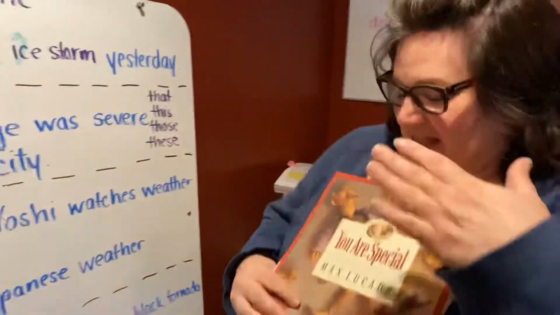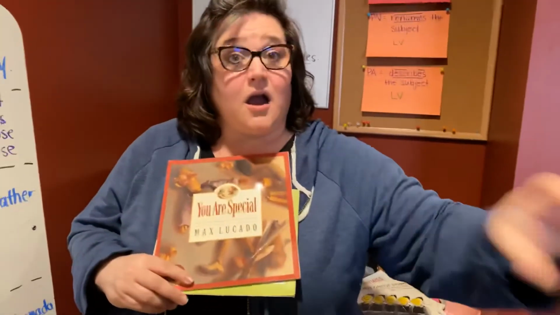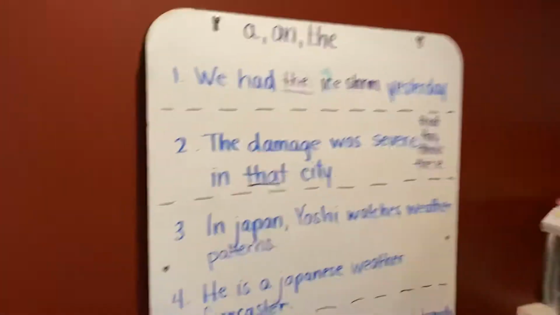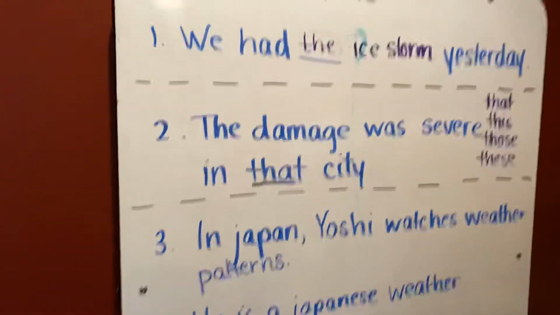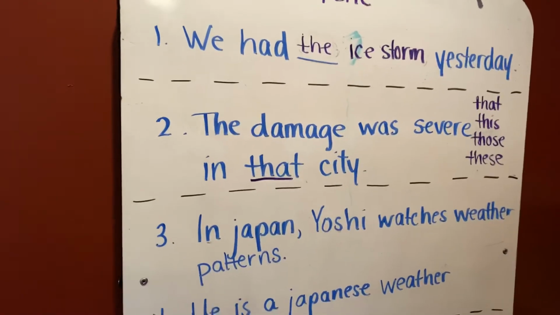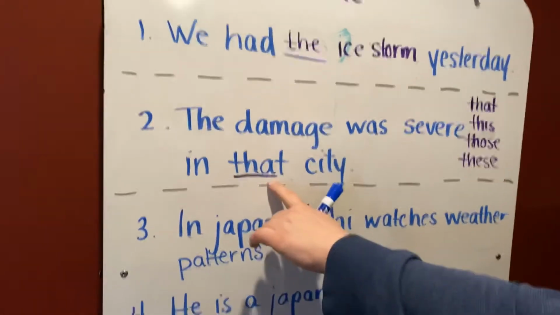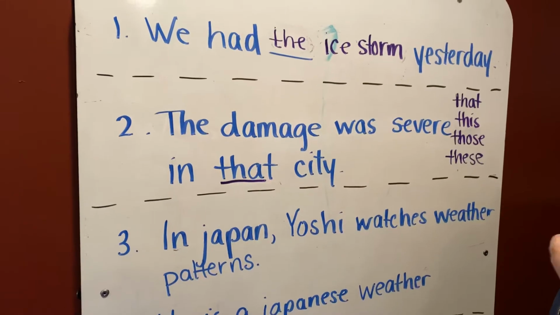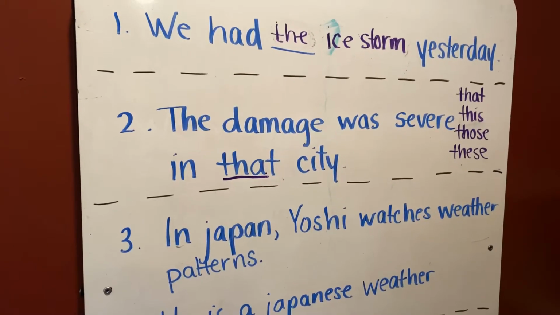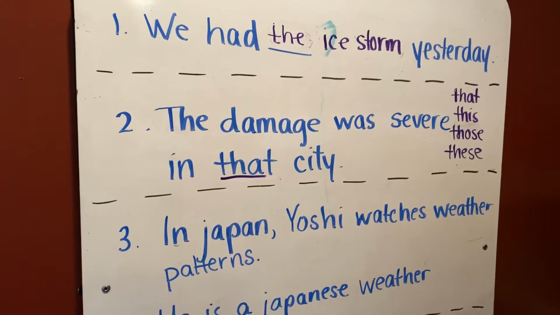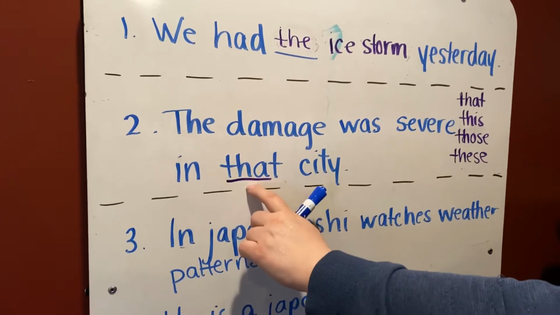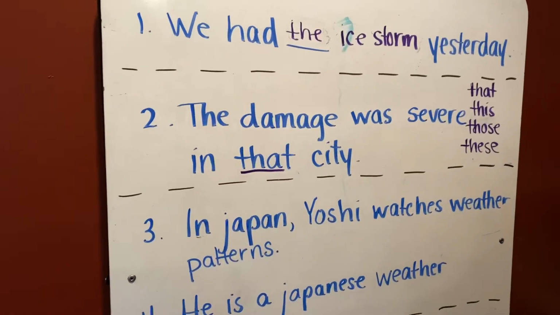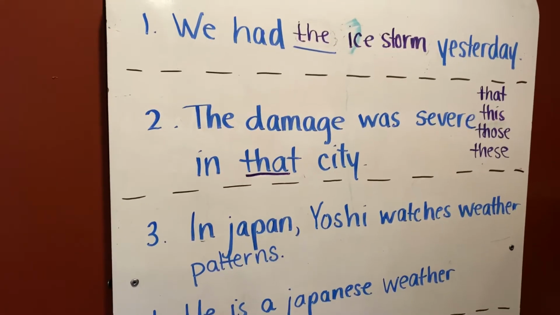Okay. These books and those books, we're talking about more than one, or plural. Okay, so let's look at sentence 2. The damage was severe in that city. First of all, is this singular or plural? That city. That is singular. That'd be one city. And is it close to us or further away in distance? This one would be further away in distance. That city. Okay. That is demonstrative adjectives.